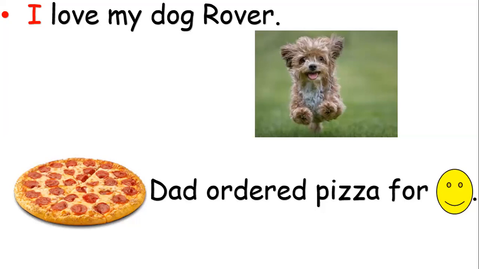It is not a subject, so it will be me. Dad ordered pizza for me. Me comes after for, at the end of the sentence. It is not a subject.